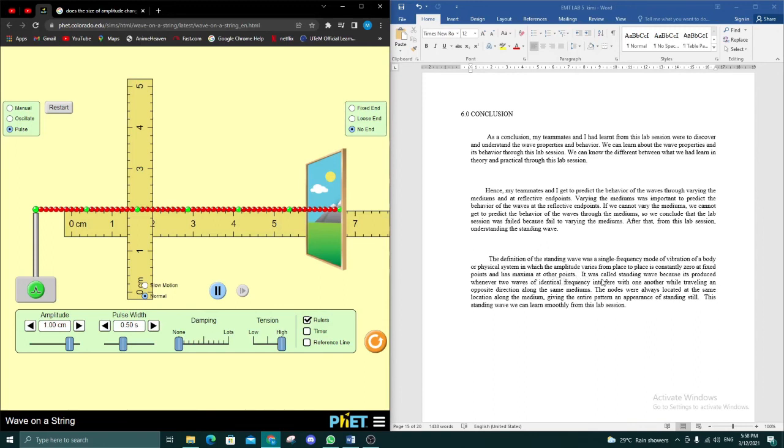It is called a standing wave because it is produced whenever two waves of identical frequency interfere with one another while traveling in opposite directions along the same medium. The nodes are always located at the same location along the medium, giving the entire pattern an appearance of standing still. This standing wave can be learned smoothly from this lab session.